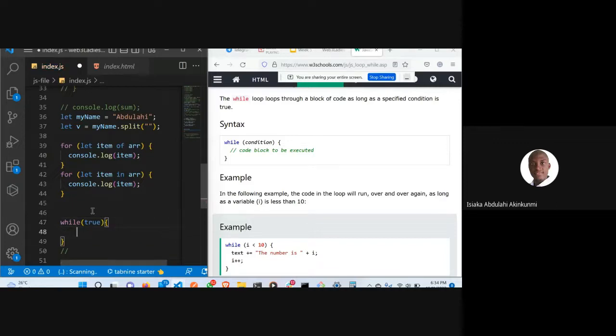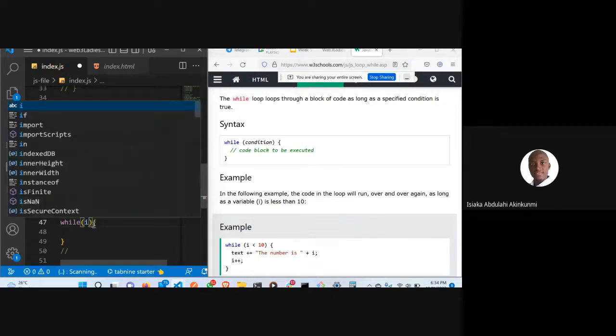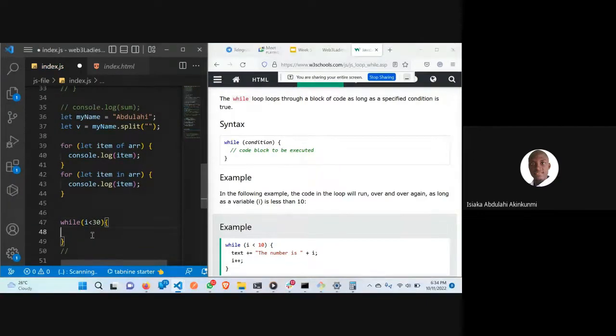So let the condition be, while i is less than 30, then we can say console.log i.